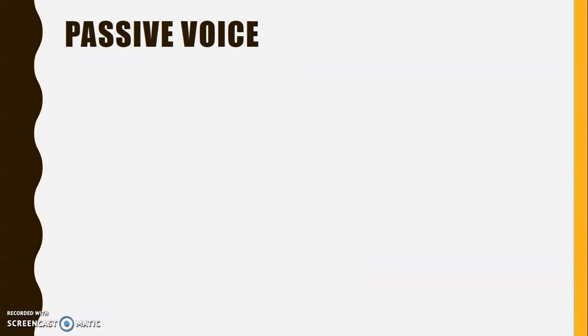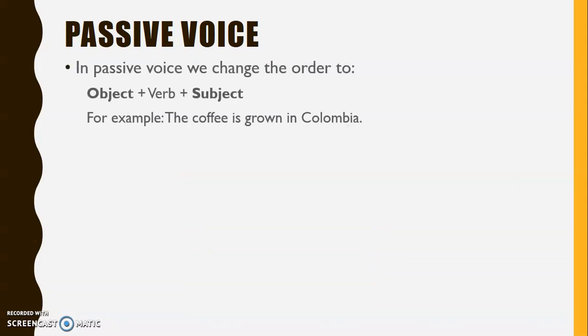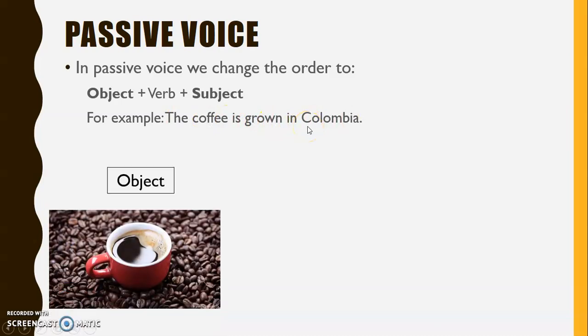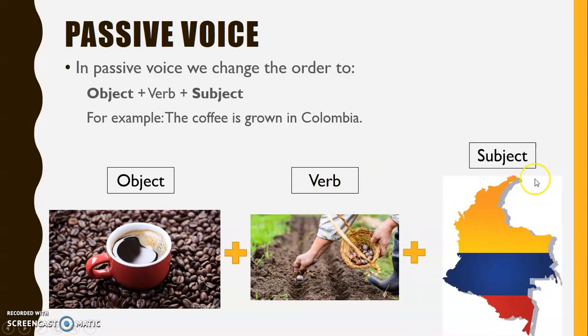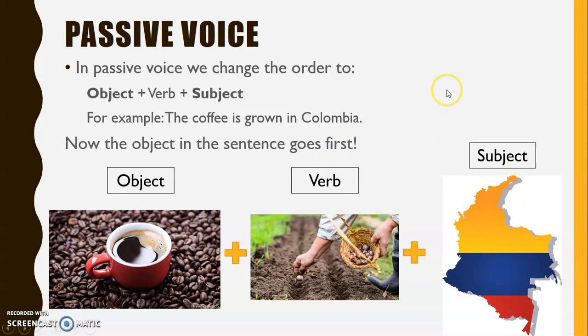So what is passive voice, guys? In passive voice, we are going to change the order. We are going to put the object first and the subject at the end. In this case, the sentence will be: the coffee is grown in Colombia. The object is first, the coffee. After that, the verb is grown. And at the end, the subject, in Colombia.